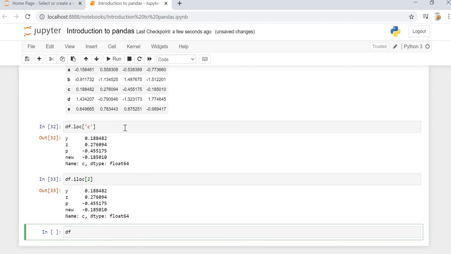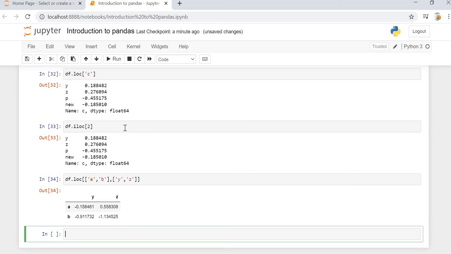For that we can use df.loc, and inside loc we specify that we want rows A and B to be printed, and also columns Y and Z. It will give us the rows A and B with the columns Y and Z. So it is a sub data frame that we can fetch from it.